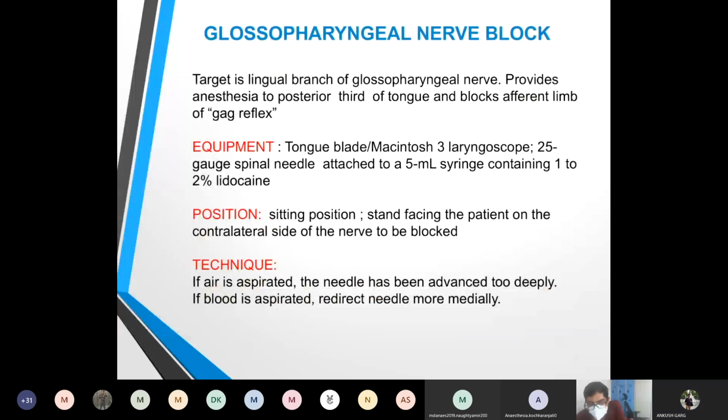Right. Next comes the glossopharyngeal nerve block. The target is the lingual branch of the glossopharyngeal nerve, which provides anesthesia to the posterior third of the tongue and blocks the afferent limb of the gag reflex. We need a tongue blade or a Macintosh size 3 laryngoscope, and a 25 gauge spinal needle attached to a 5 ml syringe containing 1 to 2% lignocaine. The patient's position should be sitting, and the anesthetist will be standing facing the patient on the contralateral side of the nerve to be blocked.